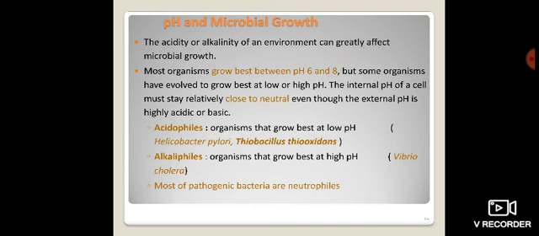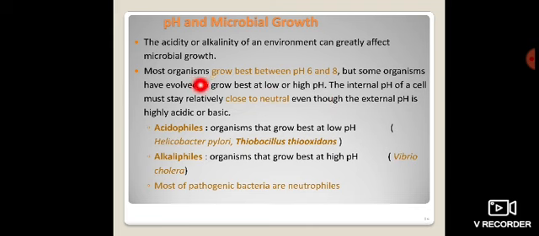This is the second environmental factor which affects the growth of microorganisms, that is pH. Most organisms grow best between 6 to 8. This is the best region where microorganisms can easily grow. But some microorganisms are adapted to grow best at low or high pH.